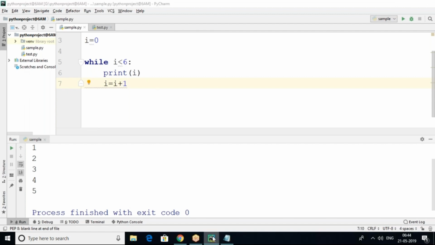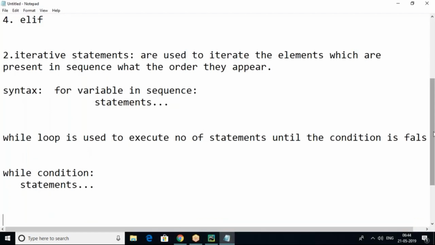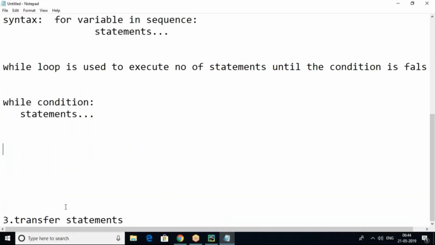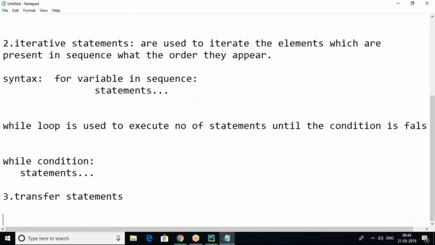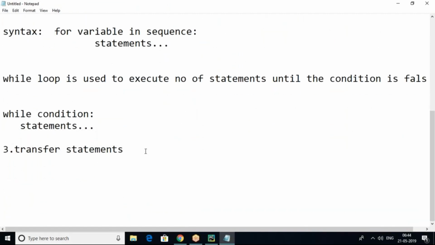So here we can use transfer statements. Transfer statements means what? Break and continue. What will they do, sir, actually?